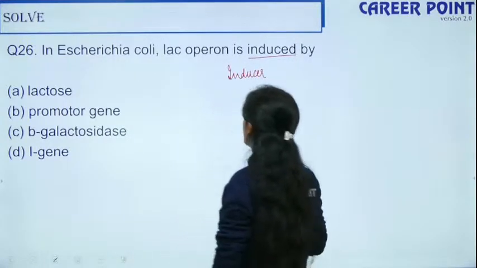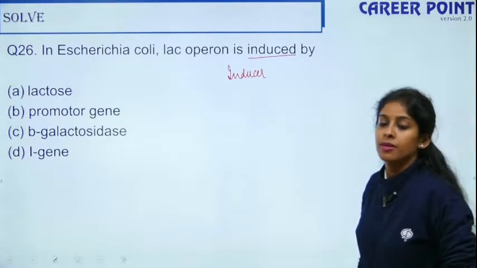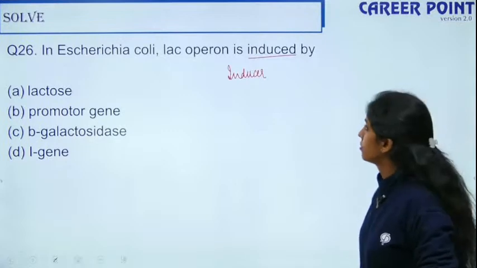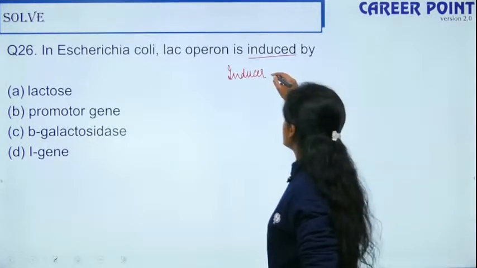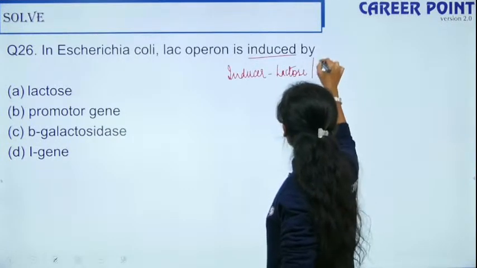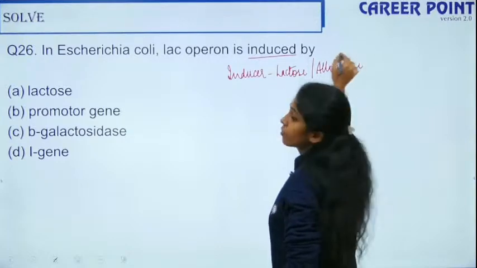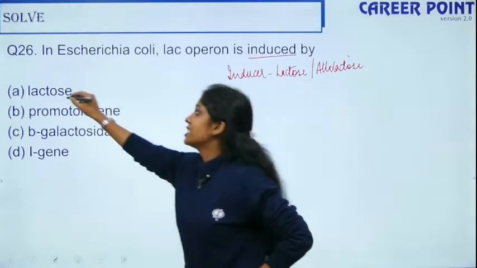So what induces the transcription of the three genes Z, Y, A? So here the inducer is lactose or allolactose, right? So the right answer is lactose.